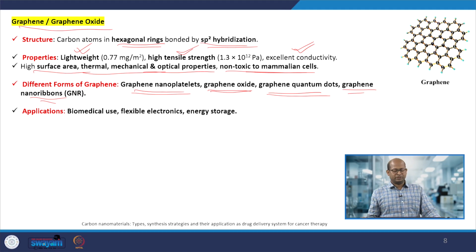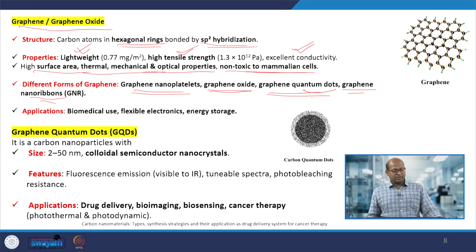So, once graphene is formed, we can convert it into graphene oxide, graphene quantum dots, and graphene nanoribbons. It has numerous applications, such as biomedical applications, electronic storage, energy storage devices, and flexible electronics. So, there it can be applied.